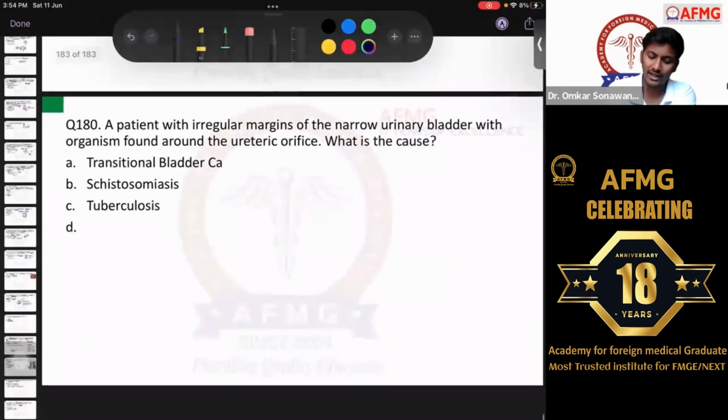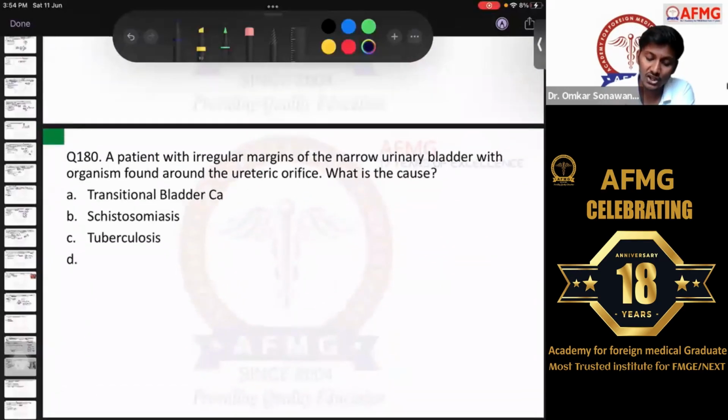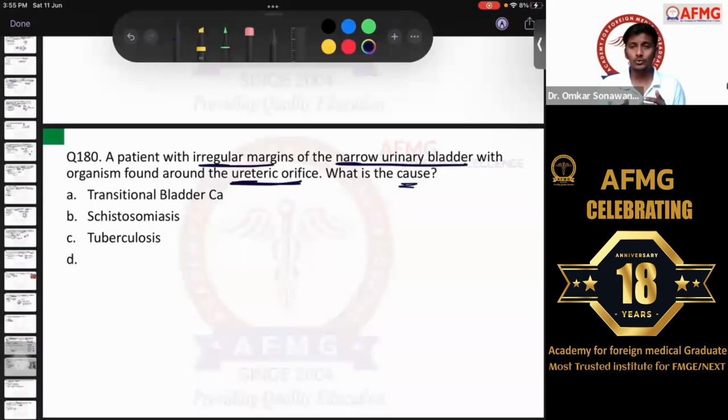Moving further, question number 180 and the last question for today. A patient with irregular margins of the narrow urinary bladder with organism found around the ureteric orifice. What is the cause? So if a patient is having irregular margins of the narrow urinary bladder, the urinary bladder is usually narrowed down, shrinkage has happened, along with irregular margins seen, and the organism is found around the ureteric orifice.